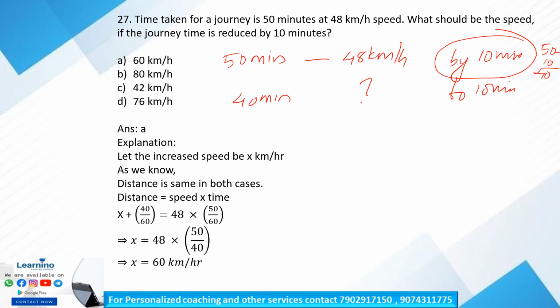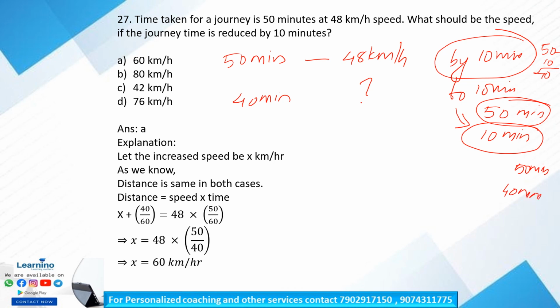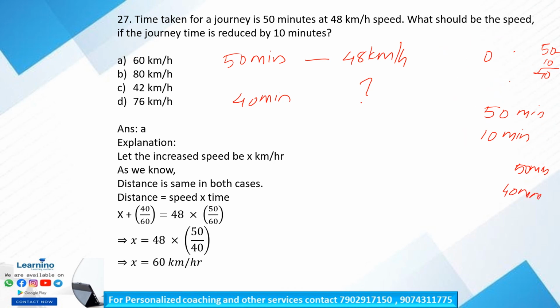Suppose the question is if the journey time is reduced to 10 minutes, initially it is 50 minutes and now it is 10 minutes. The meaning is it is 10 minutes now. So 'to 10 minutes' indicates it is reduced to 10 minutes. That is, 50 minutes is reduced to 10 minutes. Okay. Reduced by 10 minutes means initially the time is 50 and it is reduced by 10 minutes, so it is now 40 minutes. Is it clear? So we have to know the change. Okay. A single word can change the meaning of the question. Clear? So here it is reduced by 10 minutes.